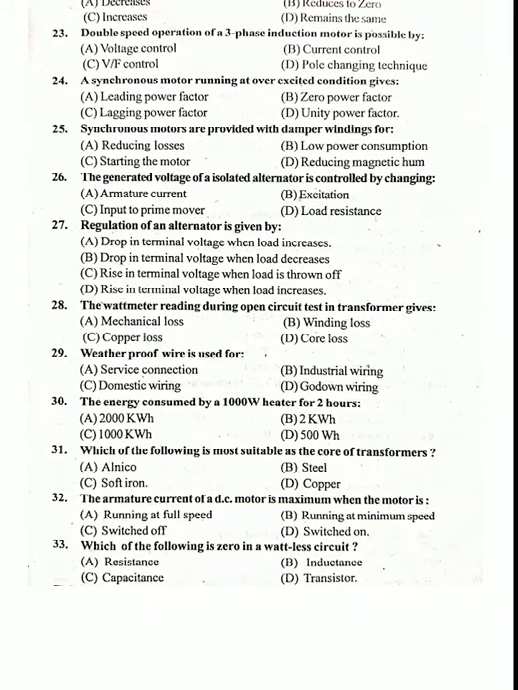Which material is most suitable? 31. Option A, Alnico. Alnico is the most suitable material for making the core of transformer. The armature current of a DC motor is maximum when the motor is... Option D, switched on. Armature current of a DC motor is maximum when the motor is switched on.